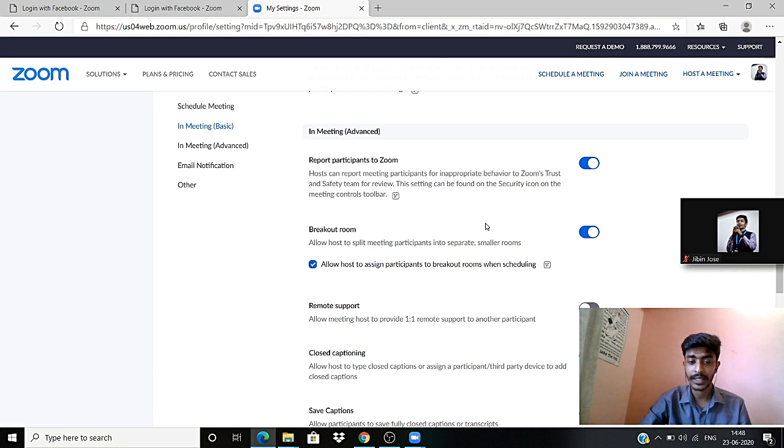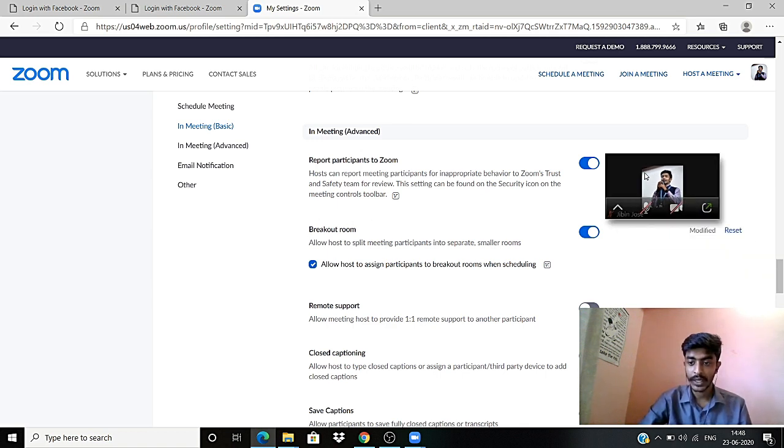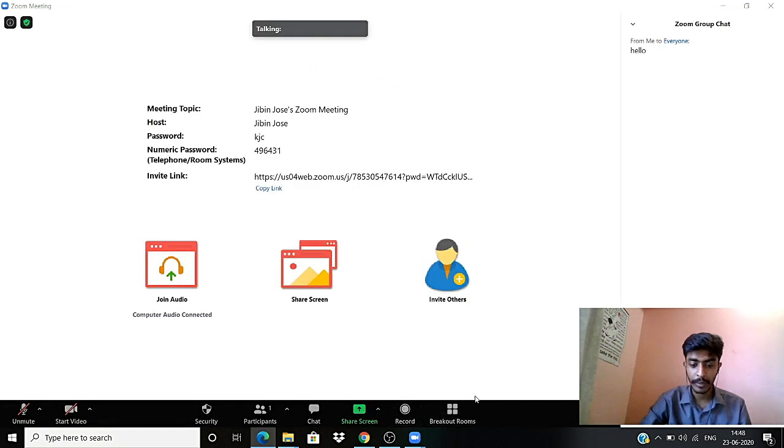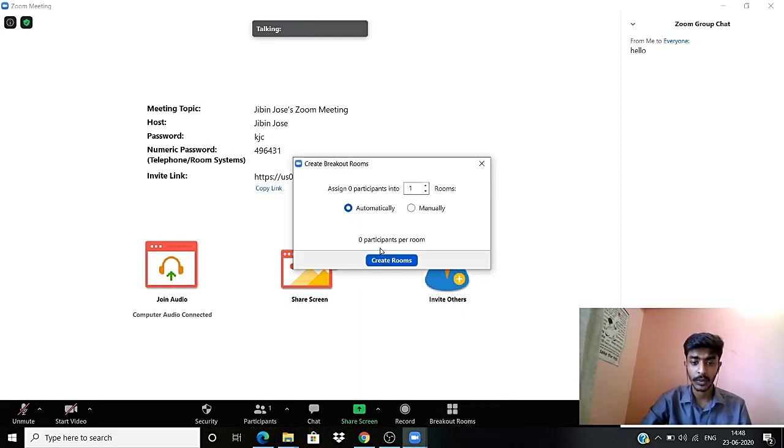So make sure that it's an updated version and you enable it. Every meeting that you schedule after enabling this will have a breakout room. Once that is done, there will be a particular option here, that is breakout rooms, and when you click on it, it will give you a pop-up dialog box here.